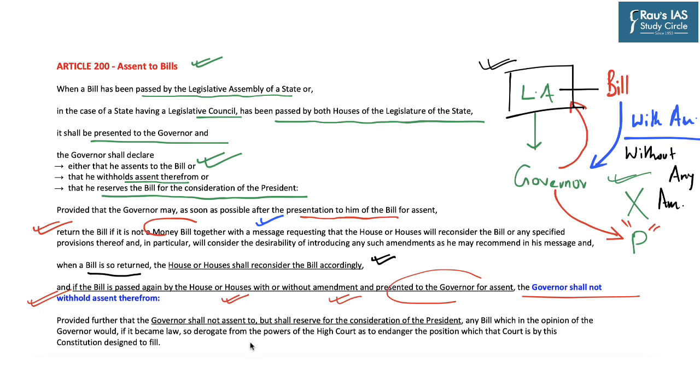Further, it says that for a certain kind of bill, the governor may withhold his assent and reserve the bill for the consideration of the president. If, in the opinion of the governor, the bill takes away the powers of the High Court, so that it endangers the position which the court is by this Constitution designed to fulfill, then in such instances the governor may reserve the bill for the consideration of the president.